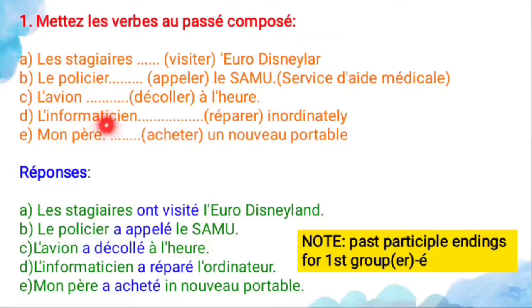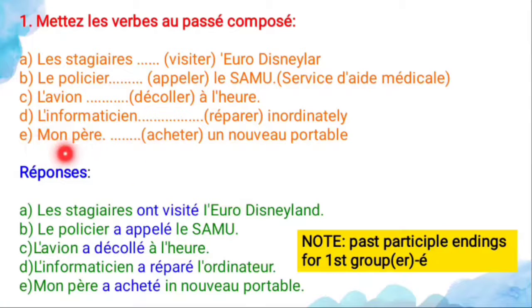And l'informaticien dash réparer l'ordinateur. So l'informaticien means what? Computer scientist. The computer scientist repairs the computer. Is réparer in the 16 verbs? No, not in the 16 verbs. So again you have to use avoir conjugation only. L'informaticien, the subject is il only. So for that il conjugation, l'informaticien a réparé l'ordinateur. So the computer scientist repaired the computer.